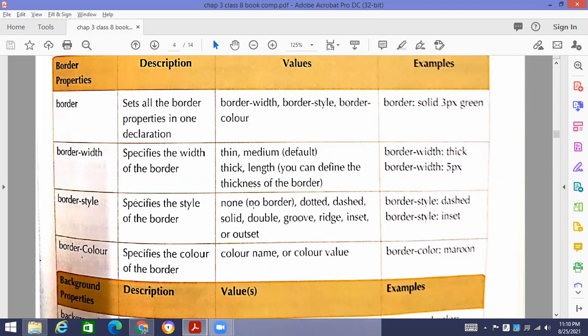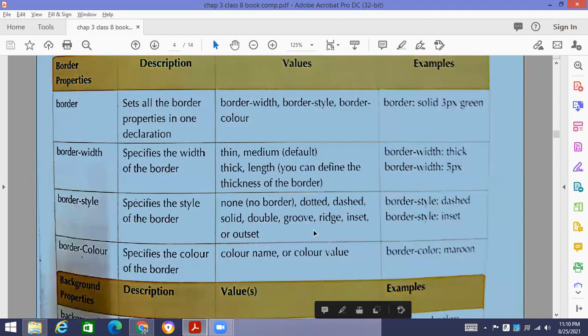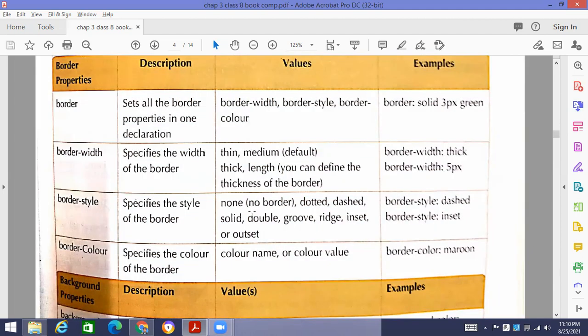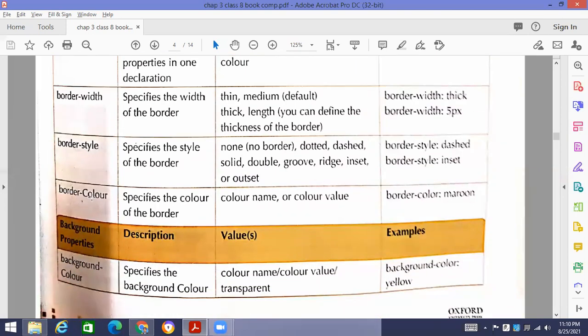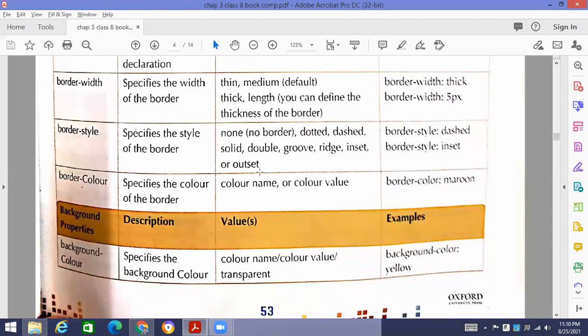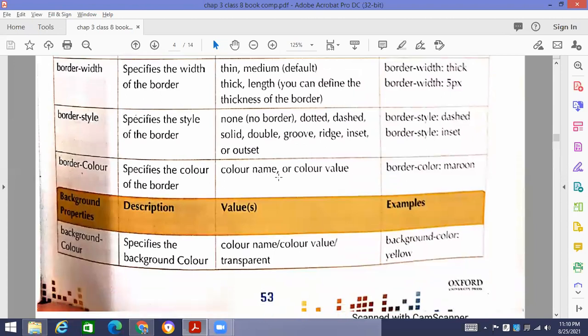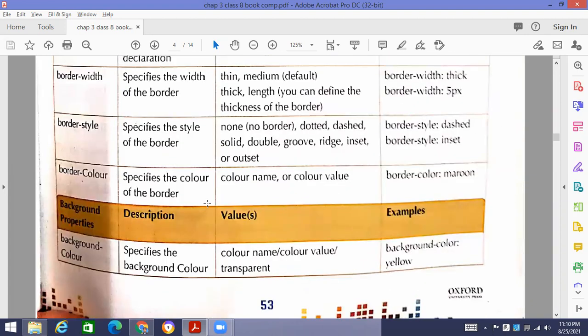Then similarly, border style: whether it will be a complete border, a dotted border or a dashed border. A dotted border will have dots in it, a dashed border will have dashes, a solid border will be a complete border, and there are groove and double line borders. All these types of borders are there that we can apply. And border color: you can change even the color of the border, whether red, blue, green or any color you want.